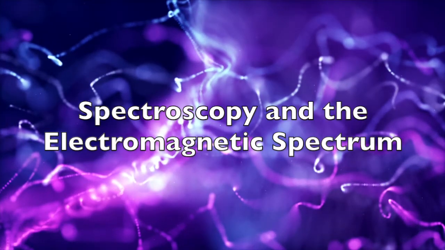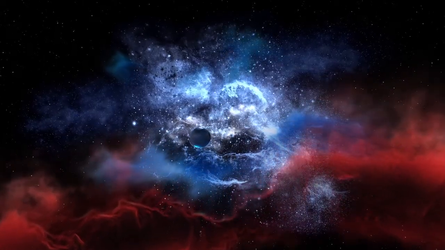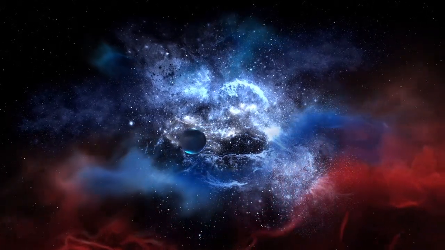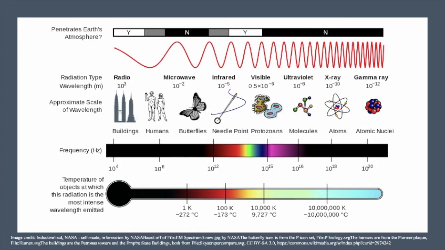Today we're going to talk about spectroscopy and the electromagnetic spectrum. Energy travels through space via electromagnetic radiation. The electromagnetic spectrum is a continuum of all the different types of electromagnetic radiation, or light, from radio waves to gamma rays.